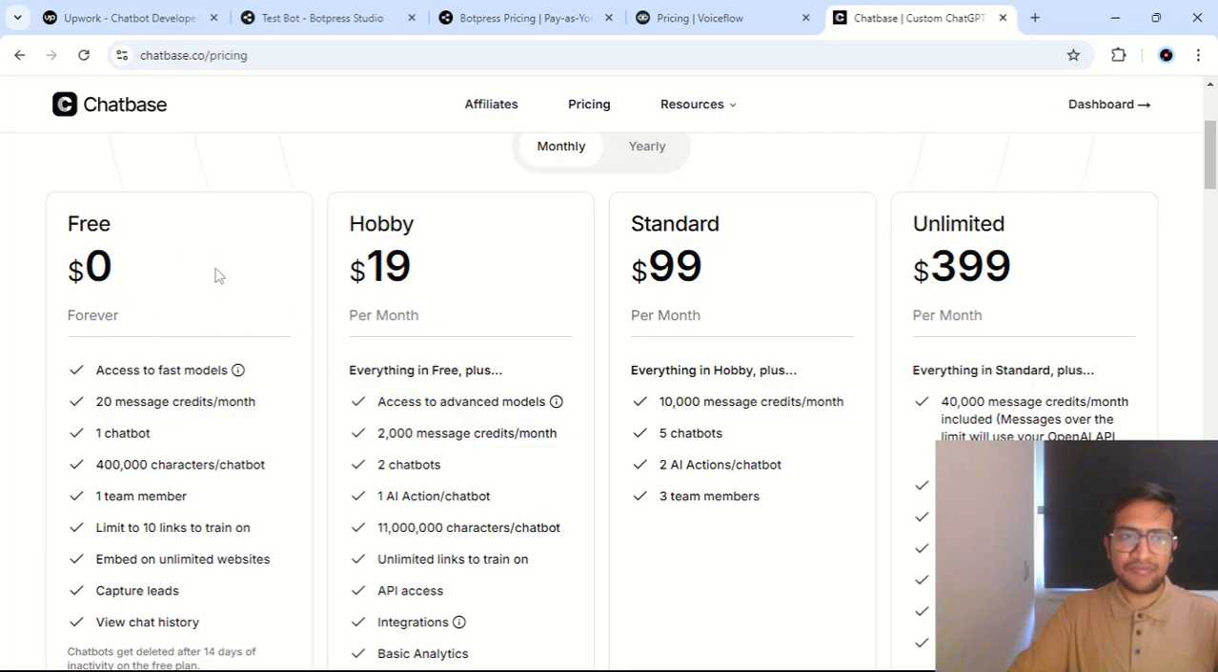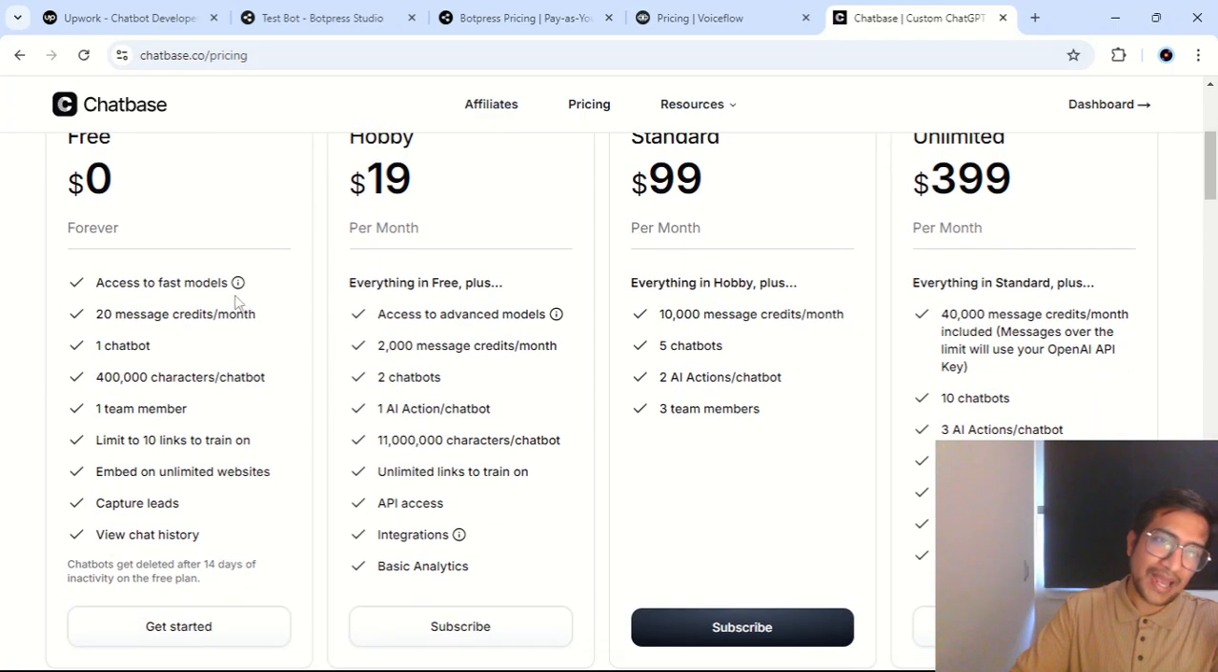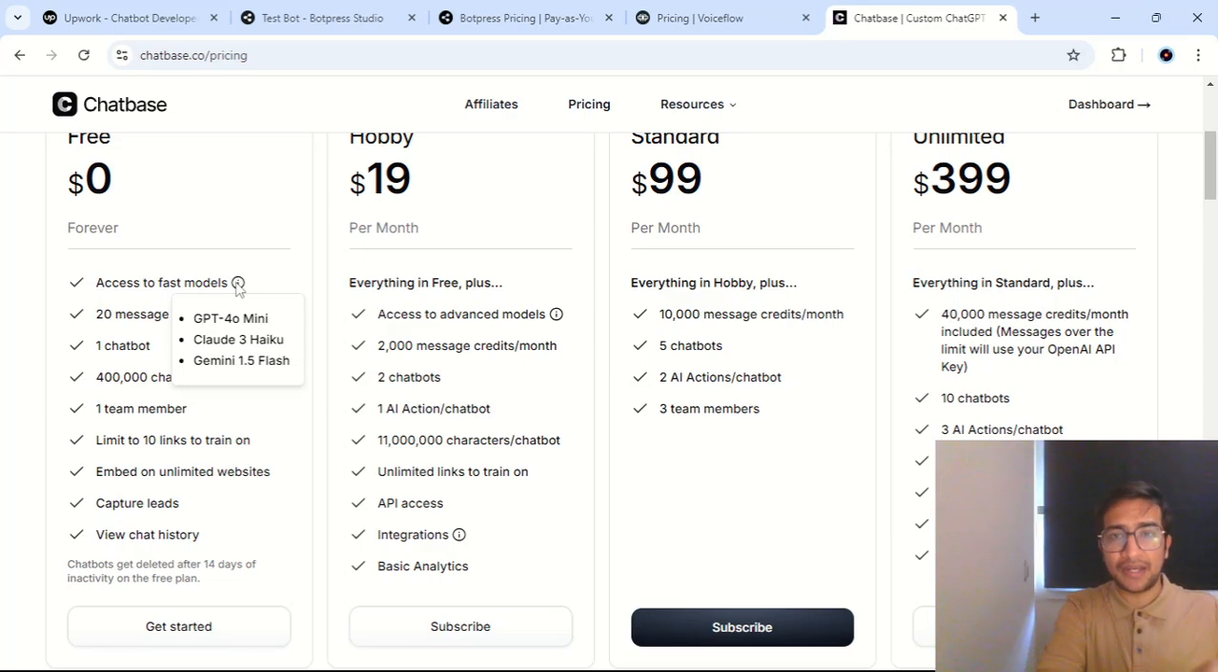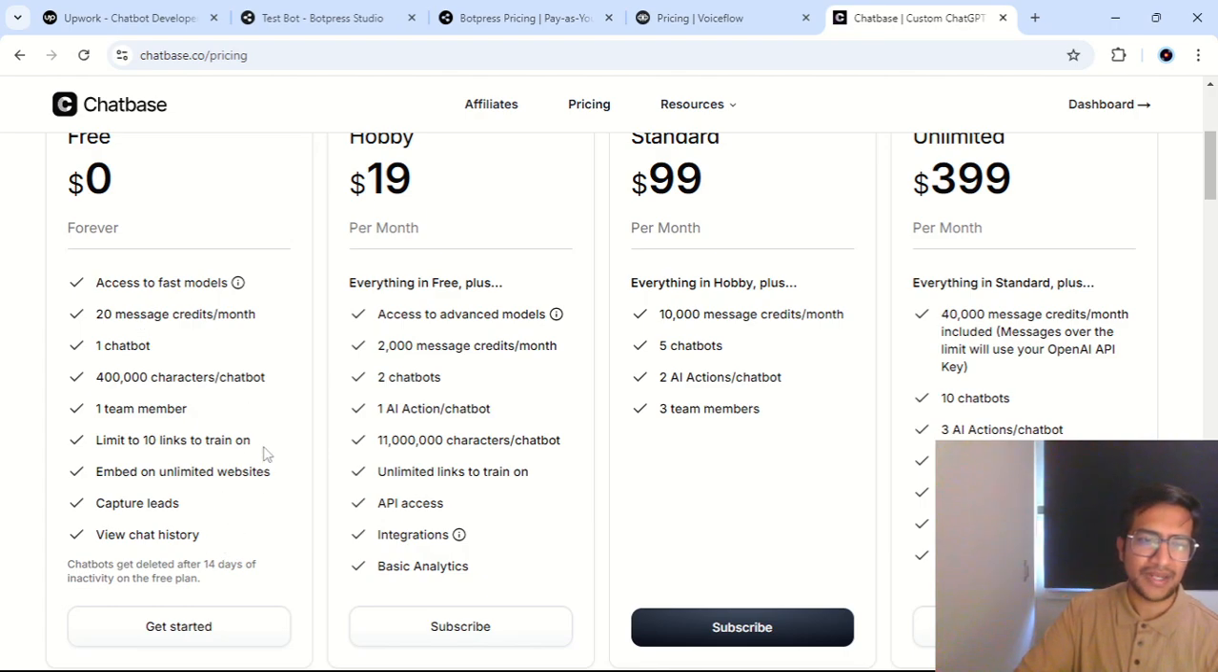Let's say with their free version you get access to fast models. These models are not great when you want to build your RAG, your retrieval augmented generation system. They don't give great responses. You just get 20 messages credit, and yeah, you can have a look at it if you want.